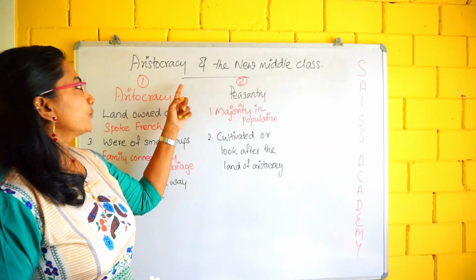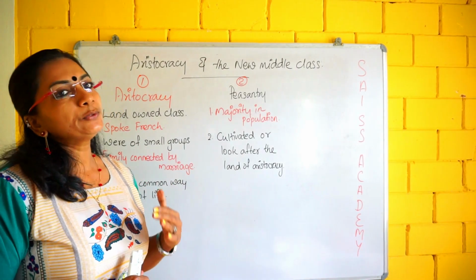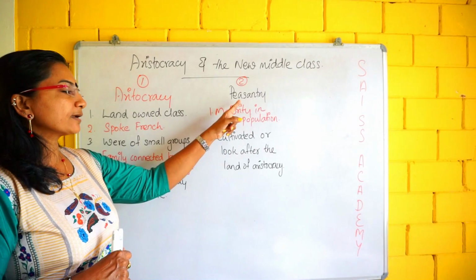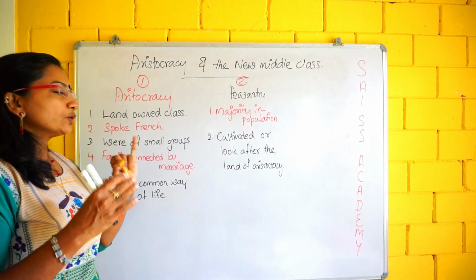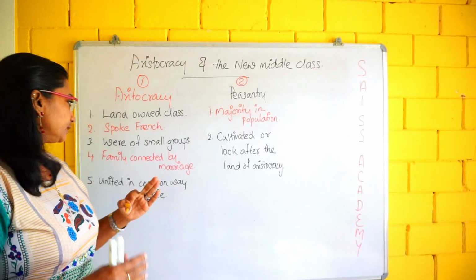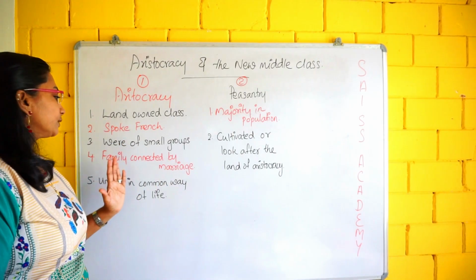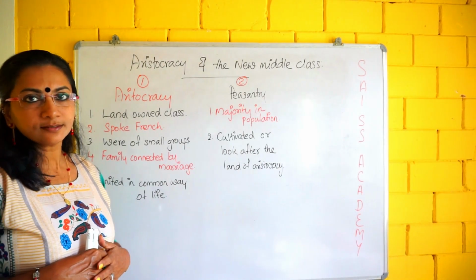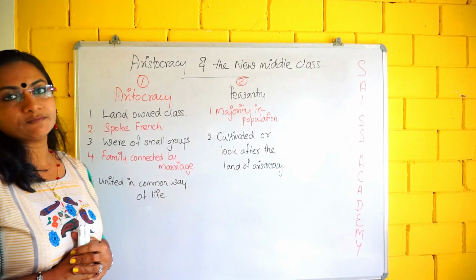The next topic: aristocracy and the new middle class. At that time European society consisted of two groups. One is aristocracy and the second one is peasantry. Aristocracy: first, they were the landowning class. Second, they spoke French. Third, they were small groups. Fourth, their families were connected by marriage. And fifth, they were united in a common way of life.